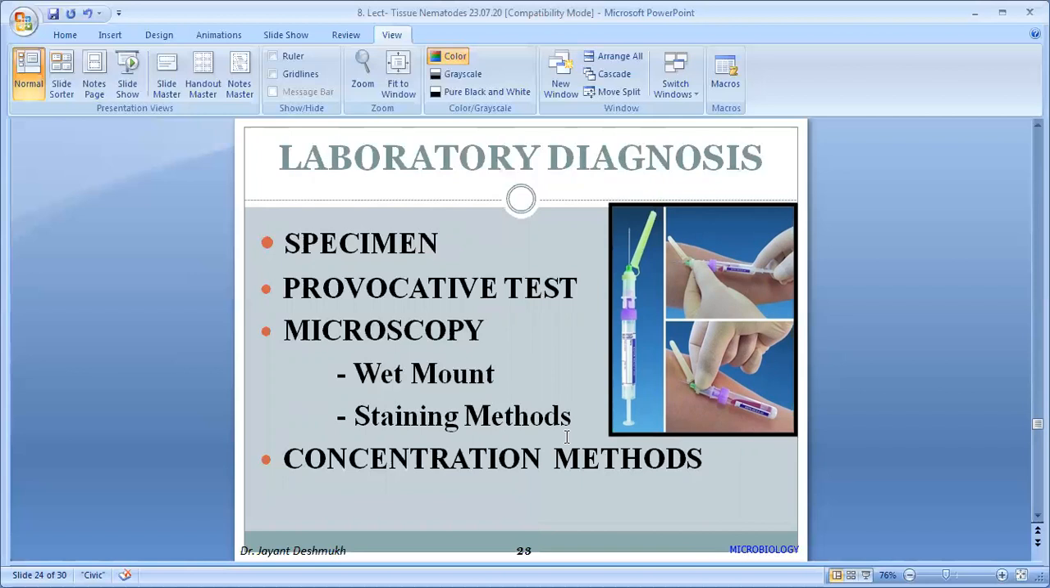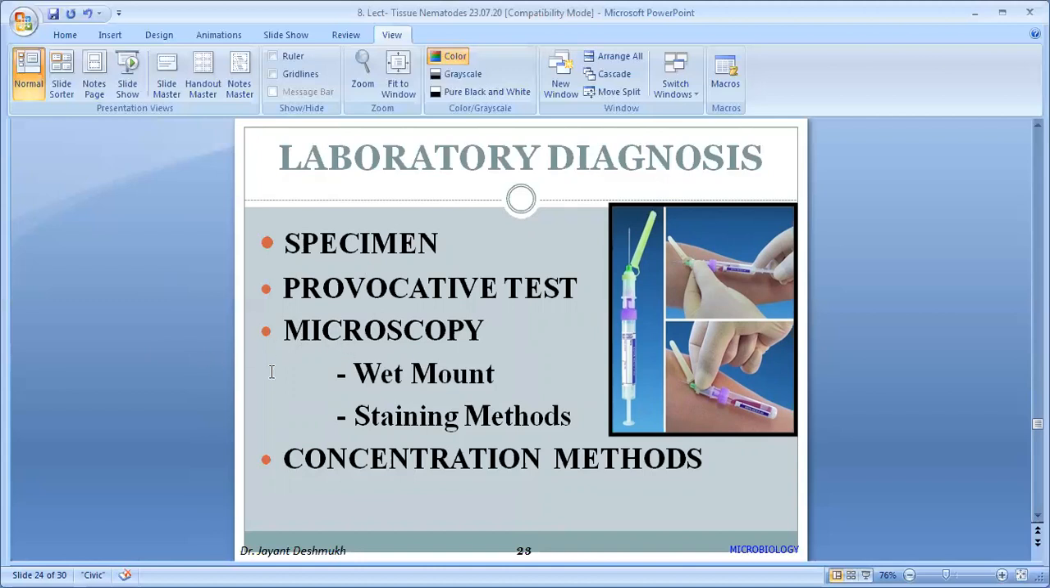Second part is a provocative test. Now I will explain this because already I told microfilaria present in the blood in night time. Night time is not able to collect the blood. So whenever the daytime when we want to collect the blood, that is one of the method, provocative test. We provoke the microfilaria to enter the peripheral circulation by this test.